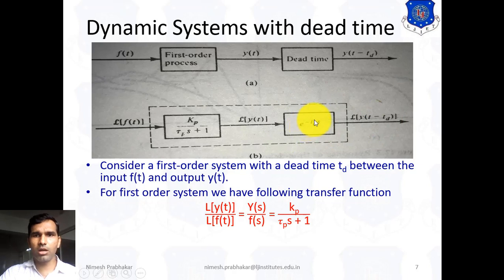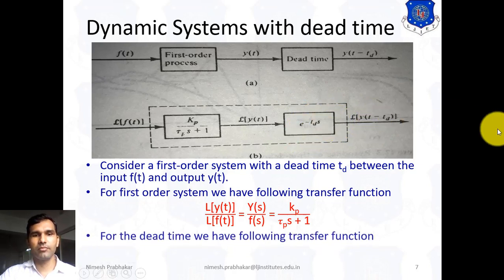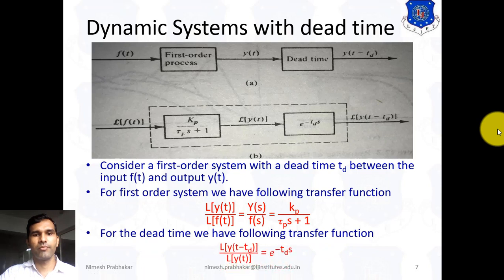For the second block, we can write the transfer function as L of y(t minus τd) upon L of y(t), that is output upon input, which is nothing but e raised to minus τd s.